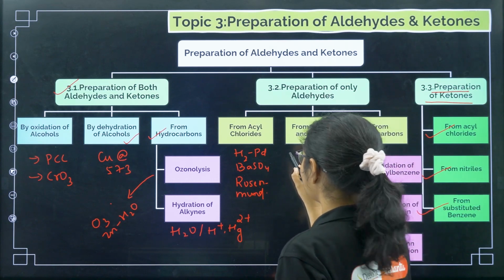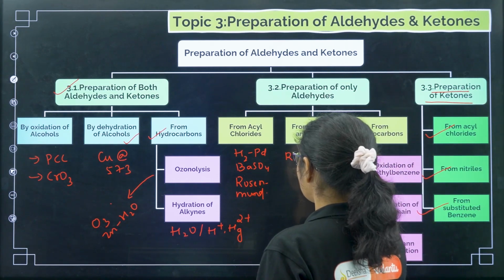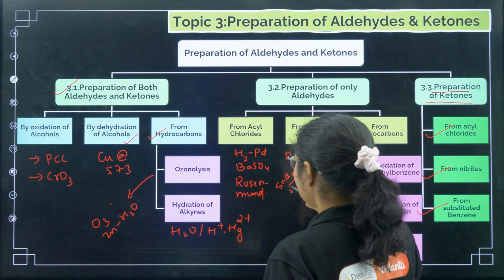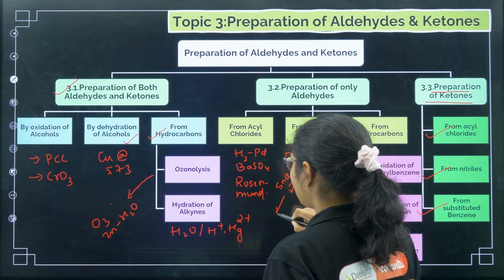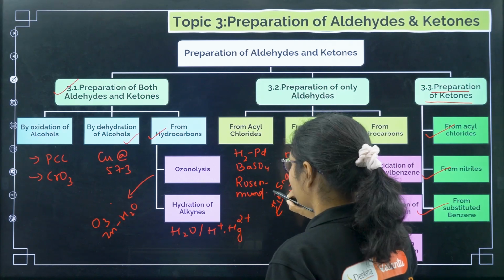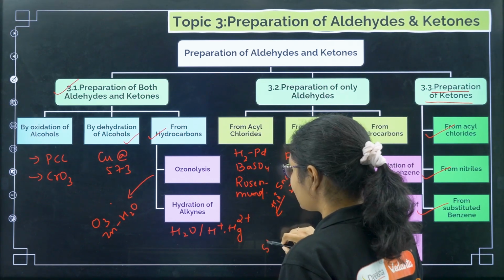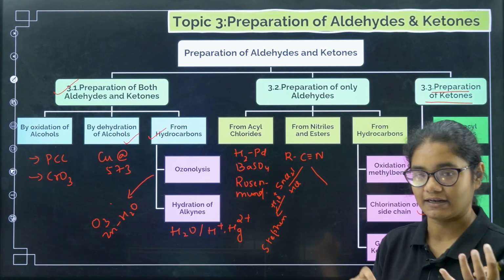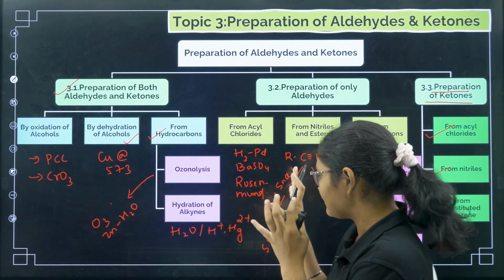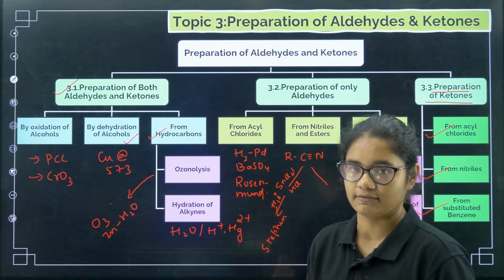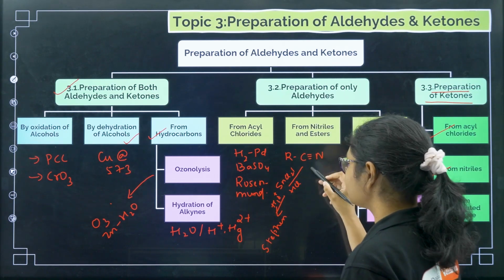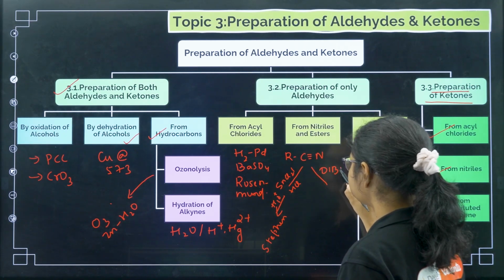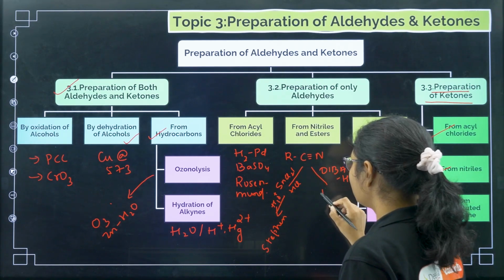Next, coming to from nitriles and esters. With nitriles we have two reagents. One was SnCl2 and HCl, and then you will get an imine, then you have to do H3O plus. This name reaction was the Stephen reaction. I am just writing for revision, so don't think that I have missed many things, it is only quick revision. Next, from esters, you should also practice with me. Another reagent here was DIBAL-H with water.